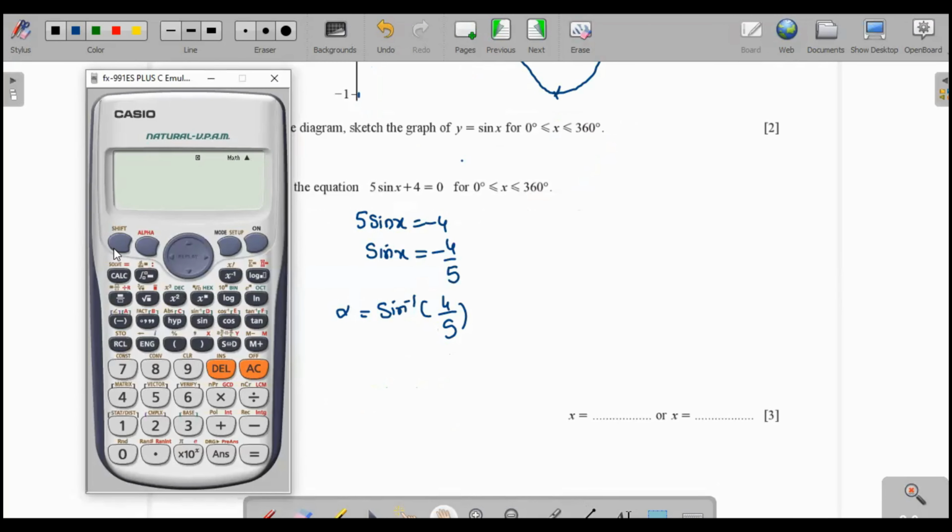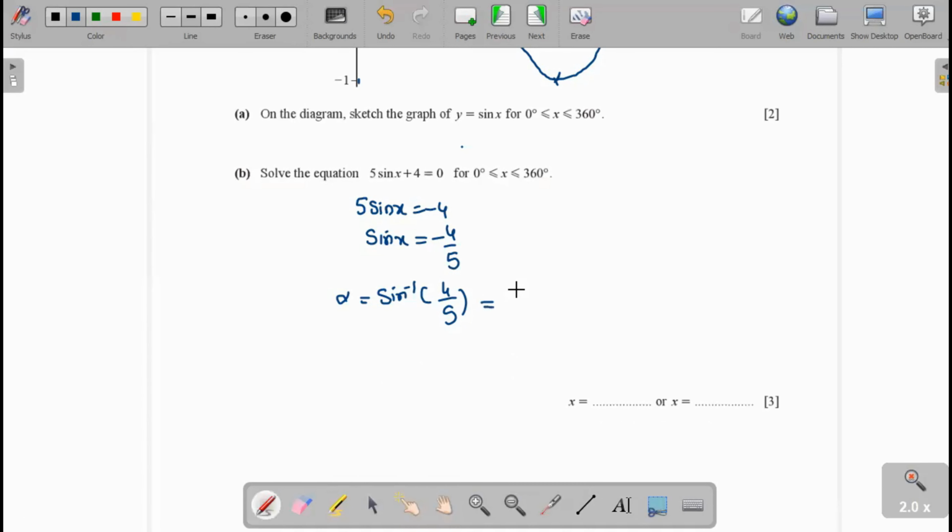Now sine inverse 4 over 5, that's equal to 53.13.